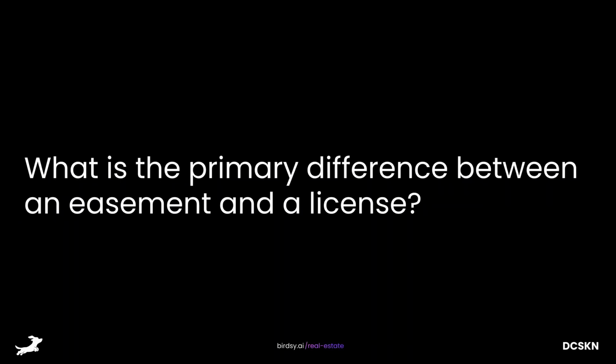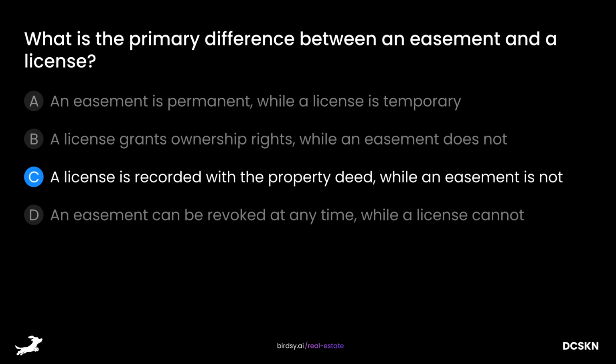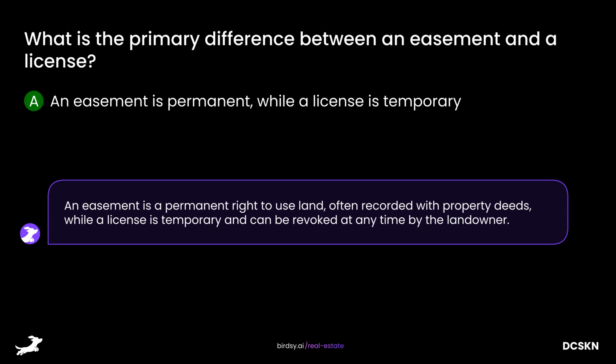What is the primary difference between an easement and a license? Is it A, an easement is permanent while a license is temporary? B, a license grants ownership rights while an easement does not? C, a license is recorded with the property deed while an easement is not? Or D, an easement can be revoked at any time while a license cannot? The answer is A, an easement is permanent while a license is temporary. An easement is a permanent right to use land, often recorded with property deeds, while a license is temporary and can be revoked at any time by the landowner.